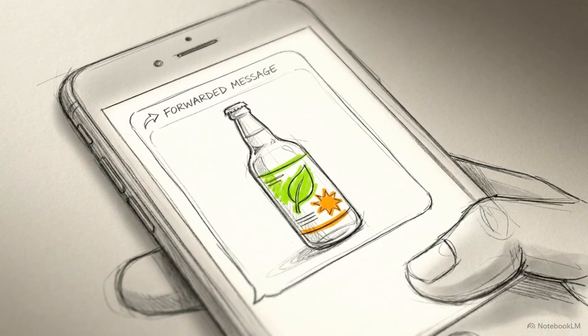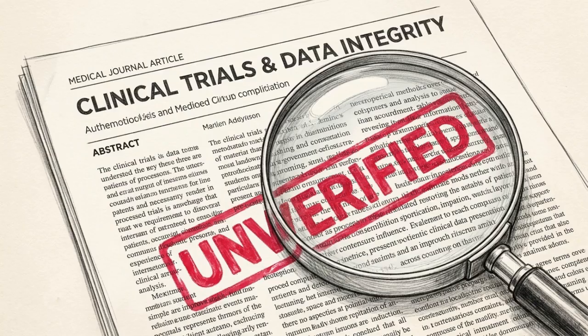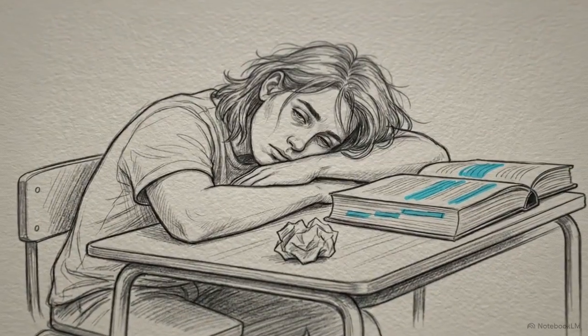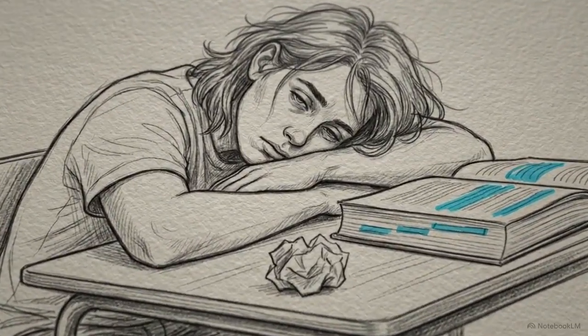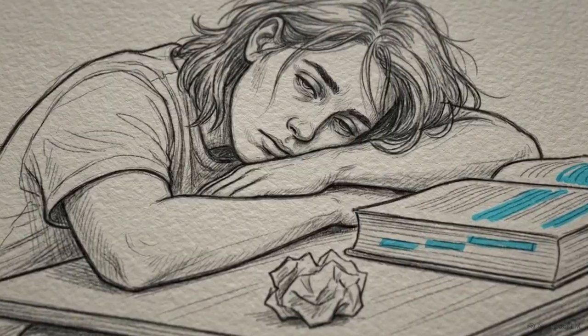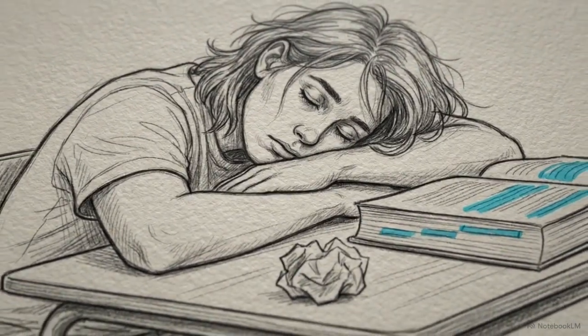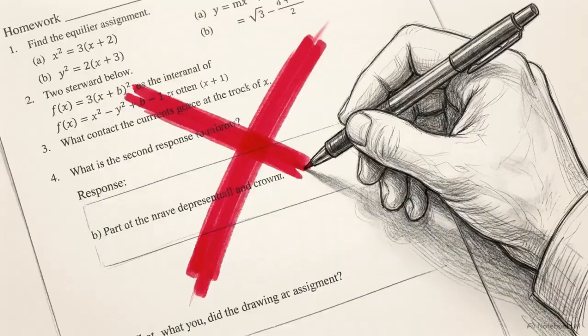Consider the WhatsApp rumor. A message claims an herbal mixture cures every known sickness. Before sharing it, interrogate the source, and demand medical evidence and specific research results. Or take the judgment that a specific student is lazy. Without evidence, like checking for illness, home stress, or simple confusion, that judgment is just an unproven claim that could lead to unfair treatment.